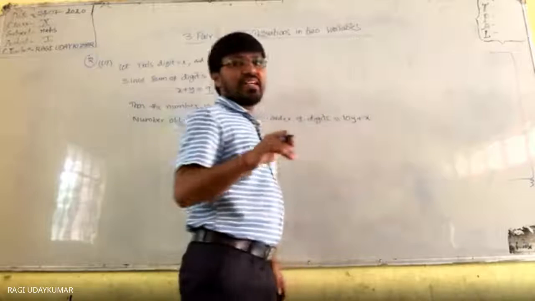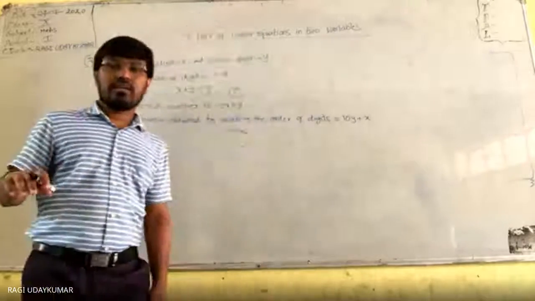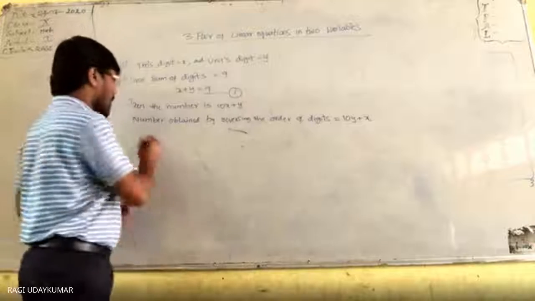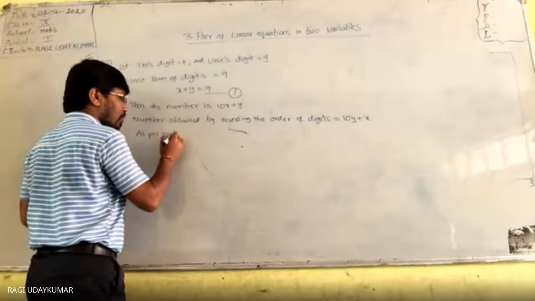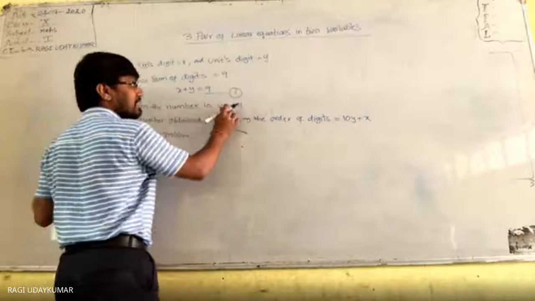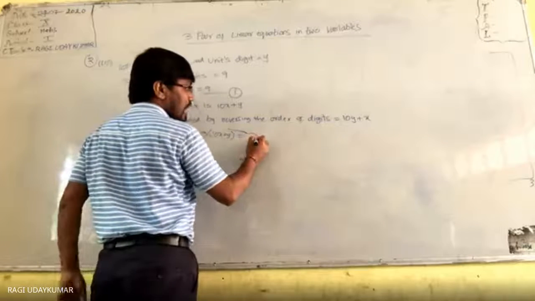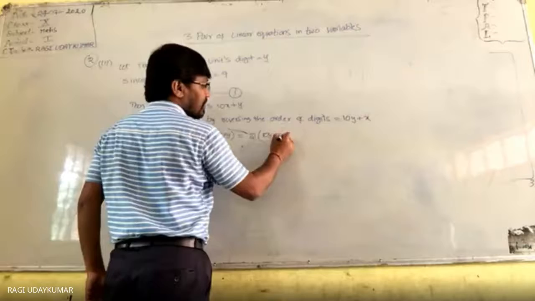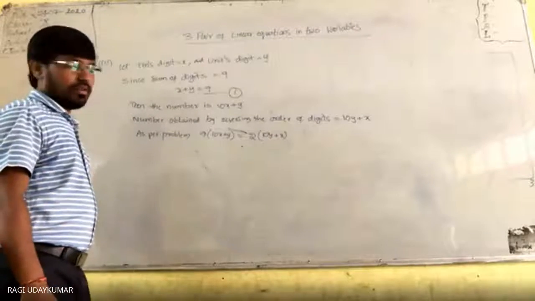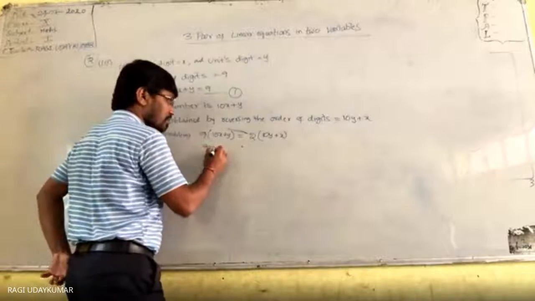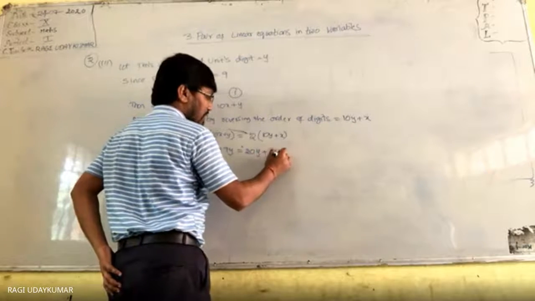It is given that 9 times the number is equals to 2 times the reversing that. So as per the problem you can write here, पूरा statement लिख सकते हैं. As per the problem, 9 times this number is equals to 2 times the reversing the order of the digits. So from this second equation you will get 90x plus 9y is equals to 20y plus 2x.